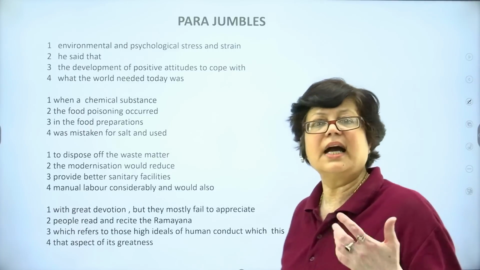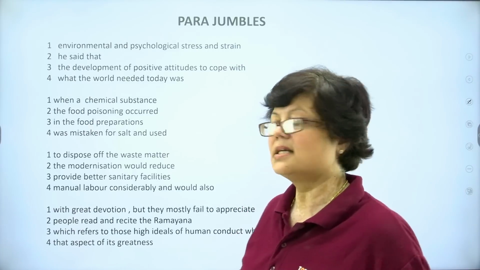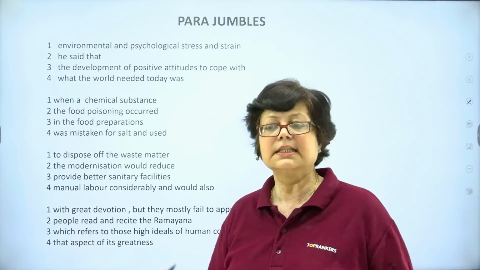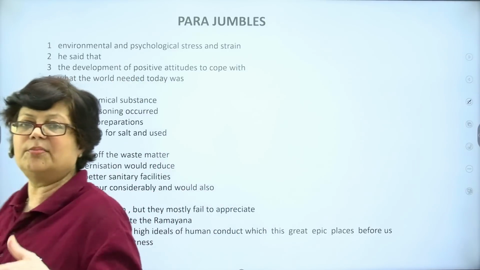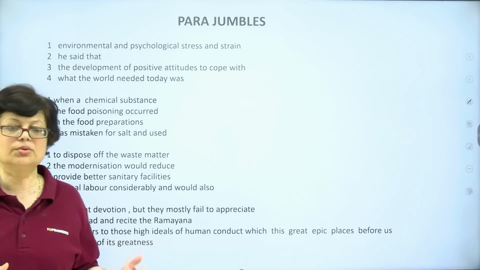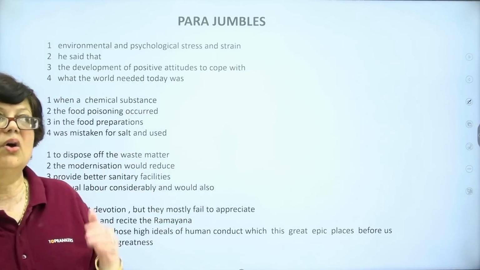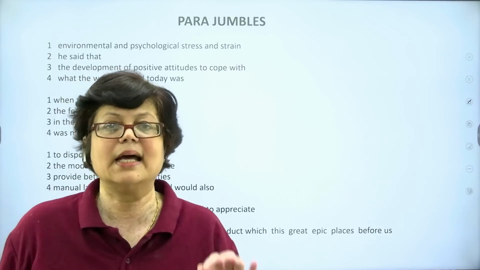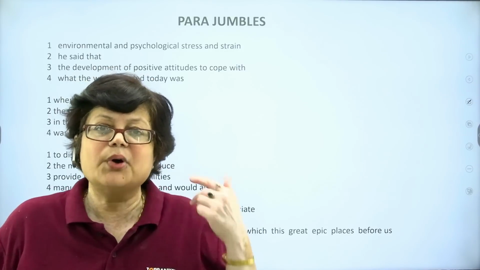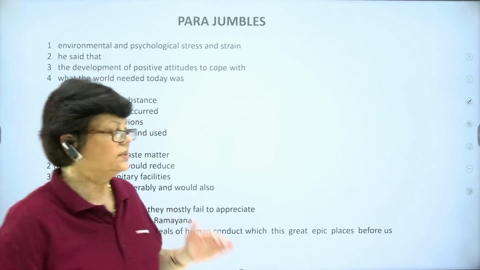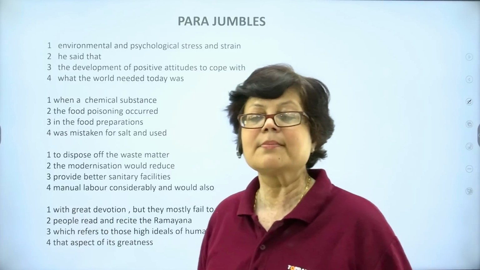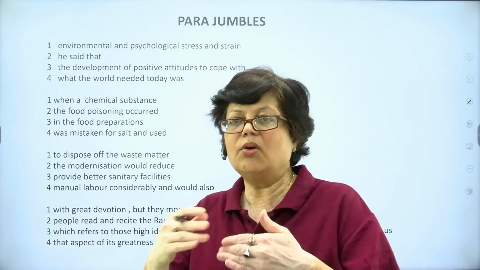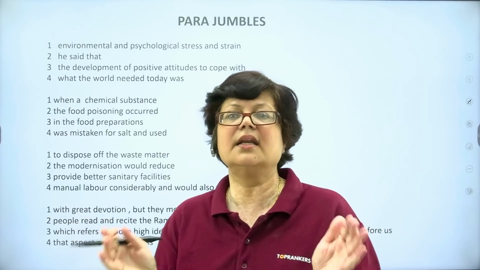Coming to another kind of questions, parajumbles. Now, what we have in parajumbles, there are a few sentences which have been scattered here and there. They have been thrown apart. And what we need to do, we need to arrange them in a logical, sequential manner. That is our question. So, for this, first we need to read all the given sentences, maybe 4 or 5 sentences, and then we have to find out how they stick together in a coherent manner.